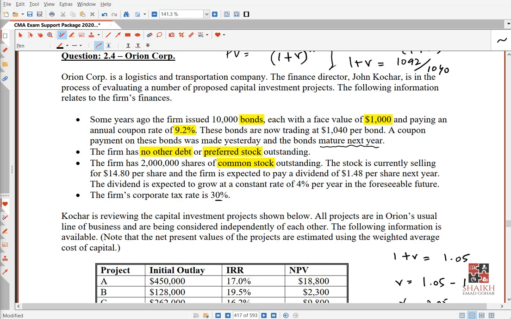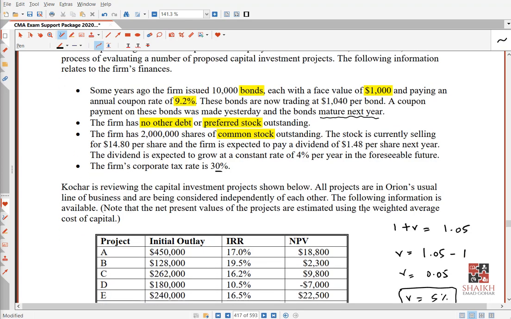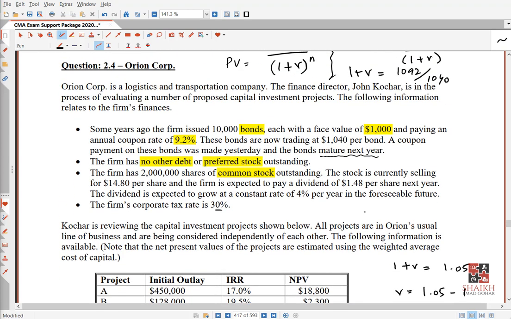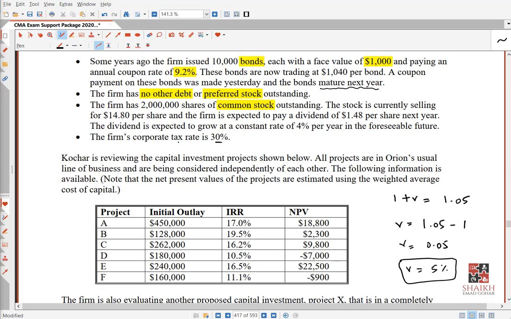So basically, this bond has a value of 1040 right now, although this bond will generate 1092 over the next 1 year. Getting the story? It means if the market value is 1040, this type of bond in the market is being traded at a rate of 5%. So this is called the cost of debt, 5%. You cannot take 9.2% as the cost of debt. You will take 5% as the cost of debt.